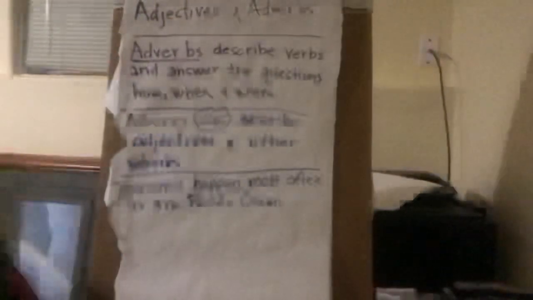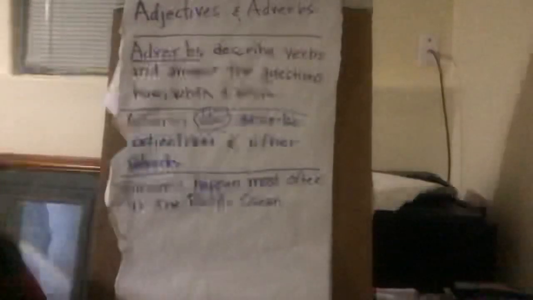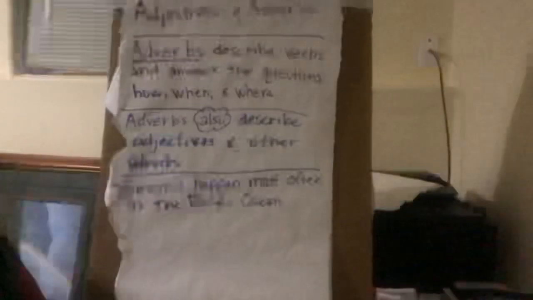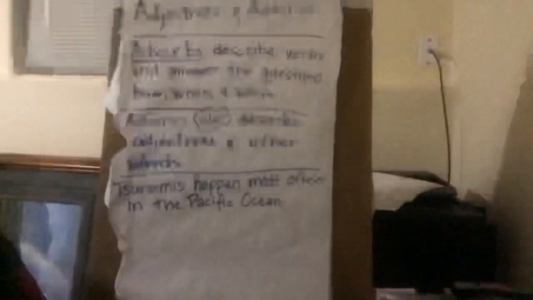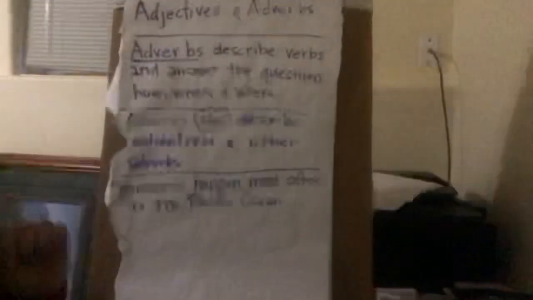So, looking at the page, we see that the sentence on top that says tsunamis are usually caused by volcanoes, earthquakes, and landslides. And we see that tsunamis are the subject, and then are caused is the verb, and usually is describing are caused. So that is what our adverbs usually do. But the next part, it says adverbs can also describe adjectives.